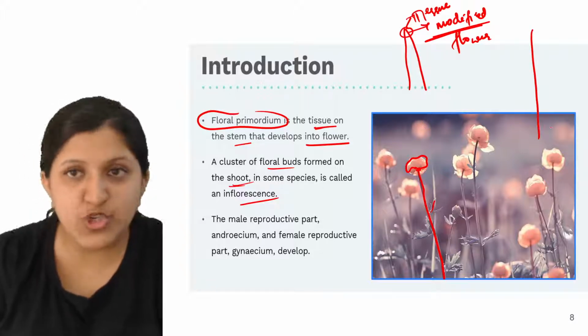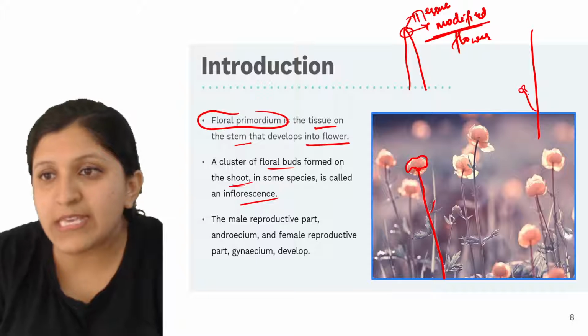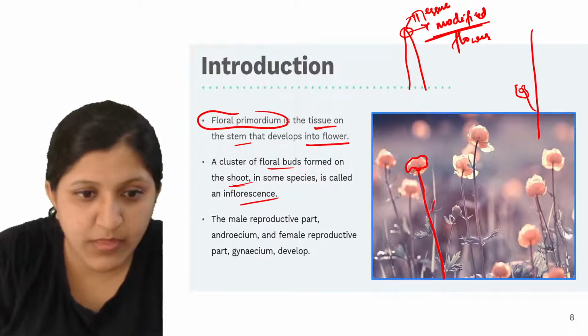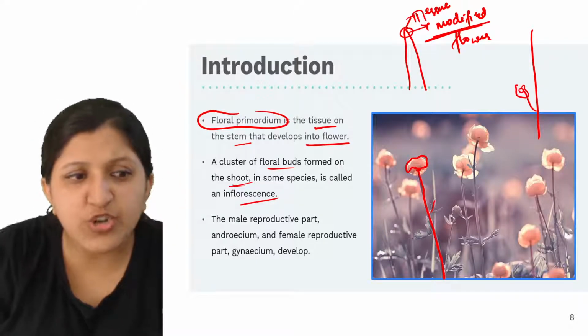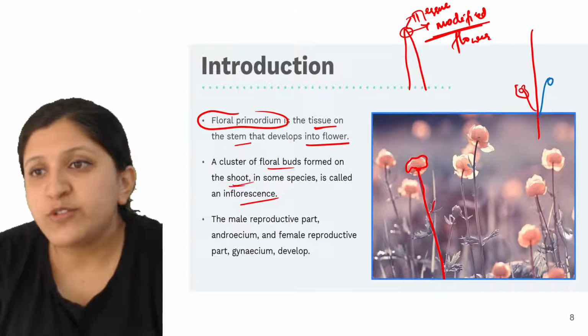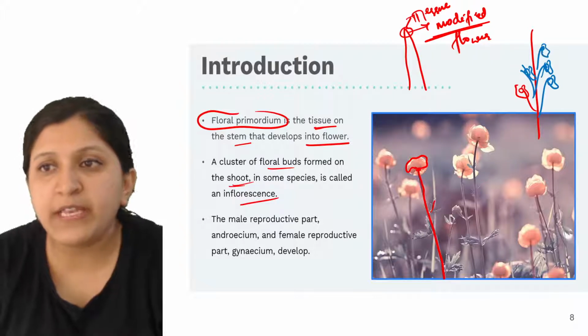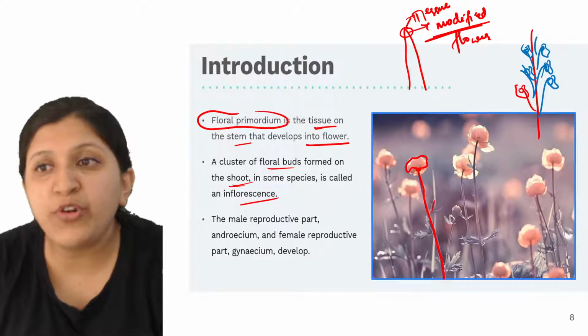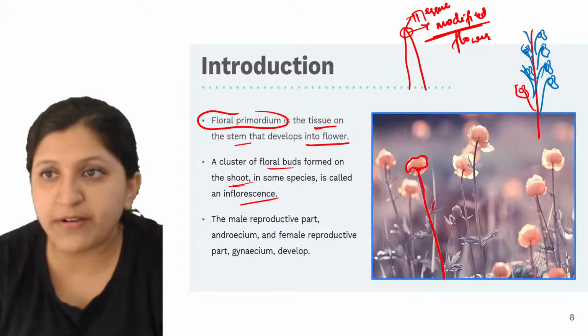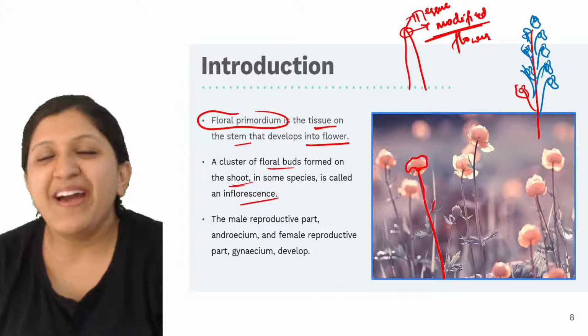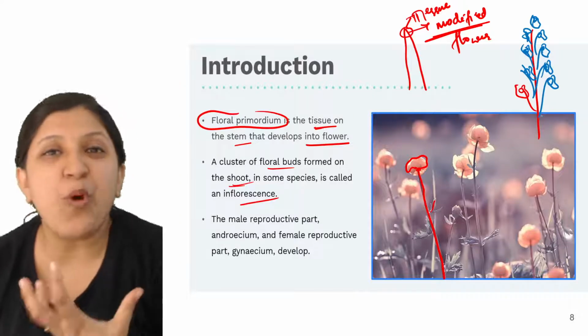Let's say this is a shoot. We can see a flower here. There can be a combination of colors also, as you might have seen. Basically here we can find a group of flowers, and that group of flowers is a flower itself. In that case this is a modified one.